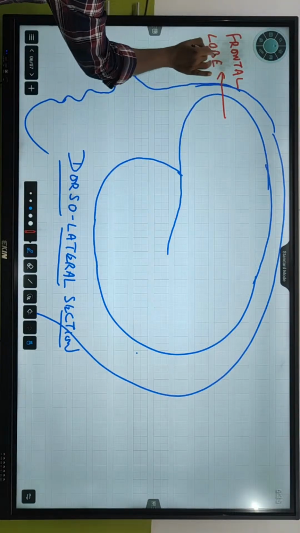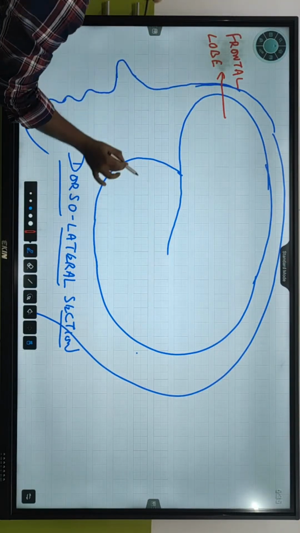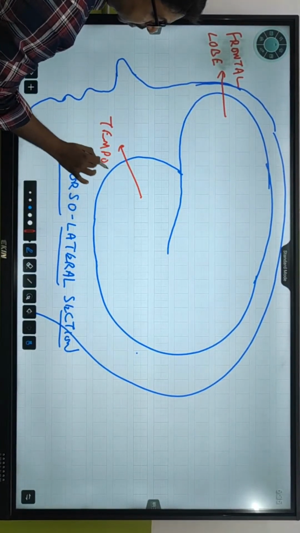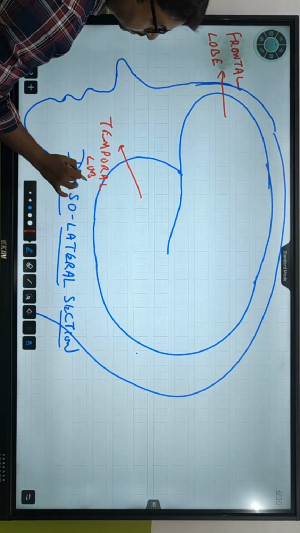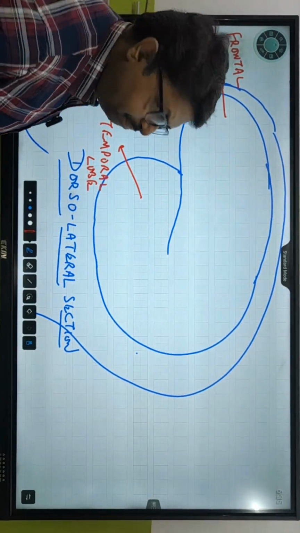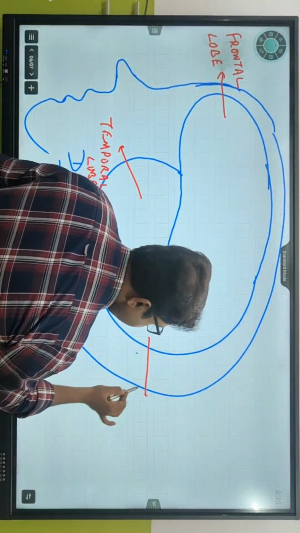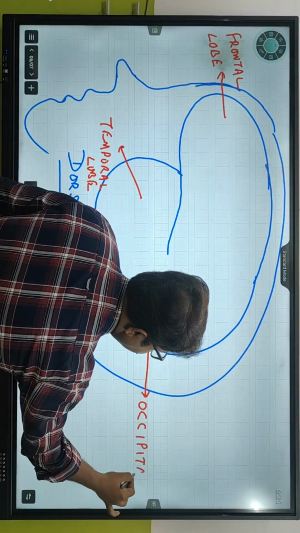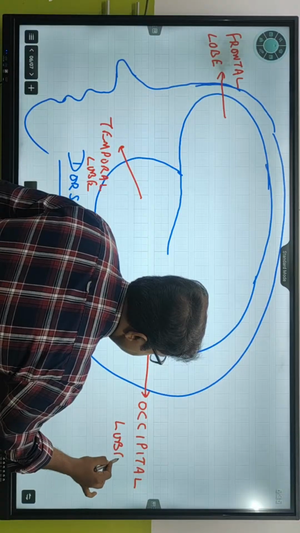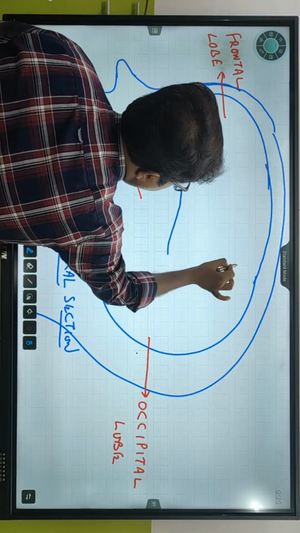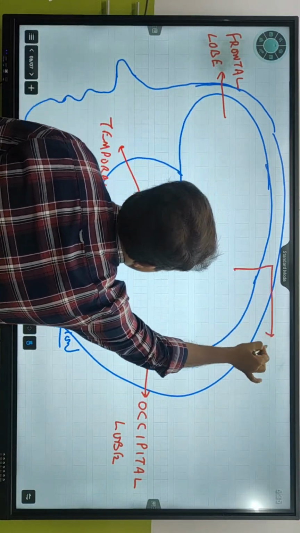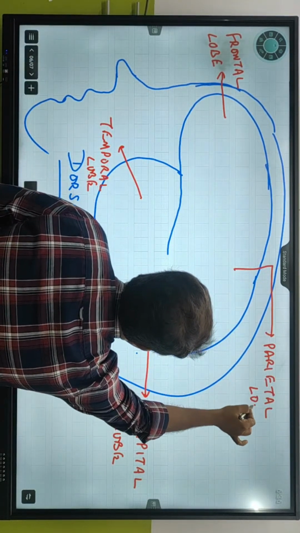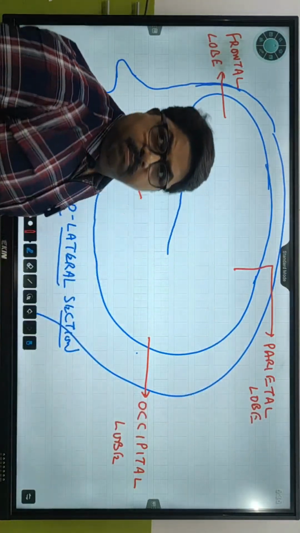अब देखो लोब में भी हम ये 4 पढ़ेंगे. Frontal lobe is 1. This one is temporal lobe. ओके ये क्या होगा? एकदम नीचे occipital lobe. और यहां पे क्या होगा? This is parietal lobe. So there are 4 lobes in the cerebrum.